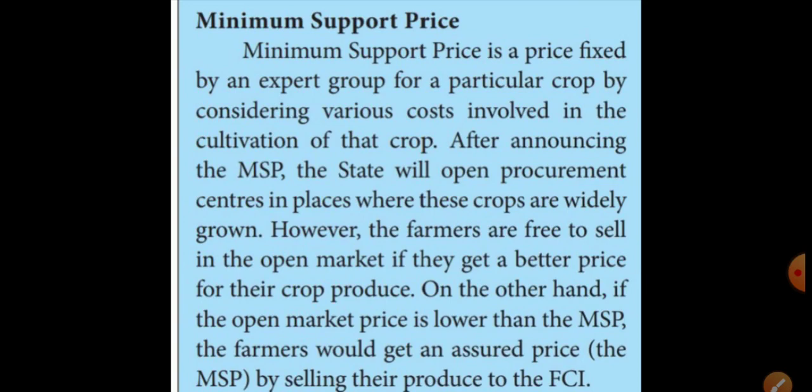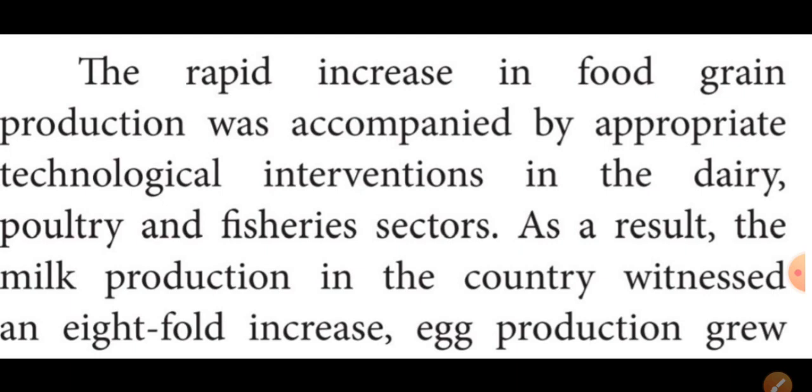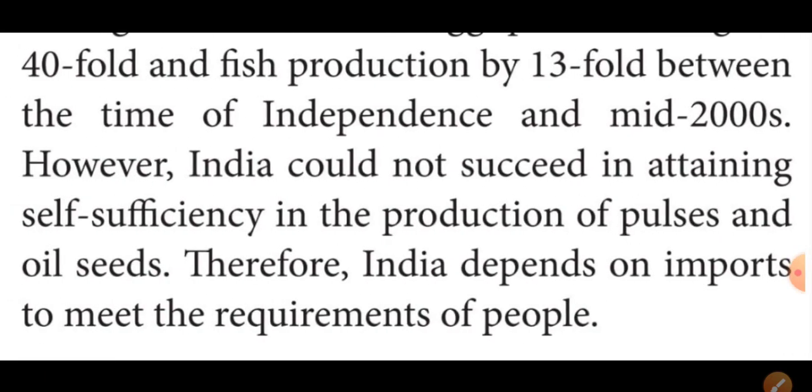Then the rapid increase in food grains was accompanied by technological innovation. Techniques were shown to improve production in the areas of dairy, poultry, fisheries, etc. As a result, milk production increased 8-fold, egg production increased 40-fold, and fish production increased 13-fold between independence and the mid 2000s. Can you understand, students?